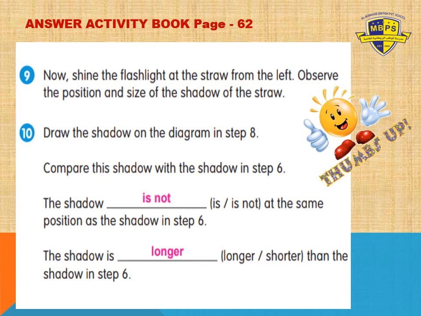Why was it shorter? Because the flashlight was shining from above, on top of the straw. So that's why the shadow was shorter. Very good, grade 1. Keep it up and give yourself a thumbs up. Yes, thumbs up for everyone.